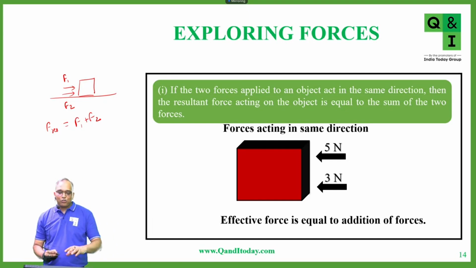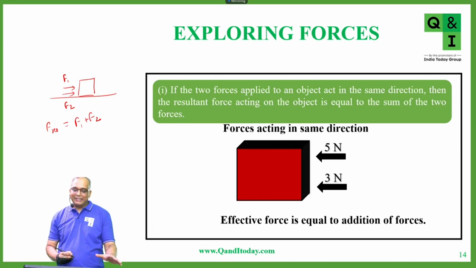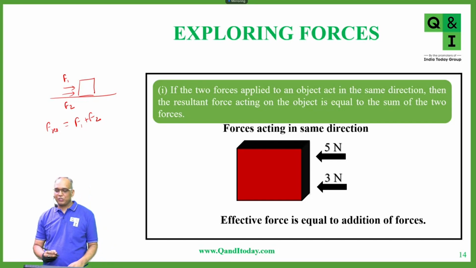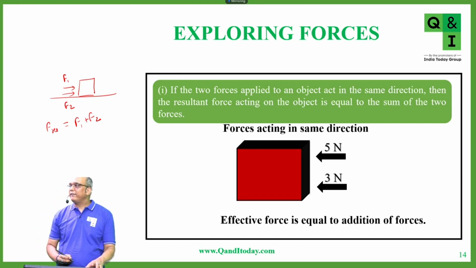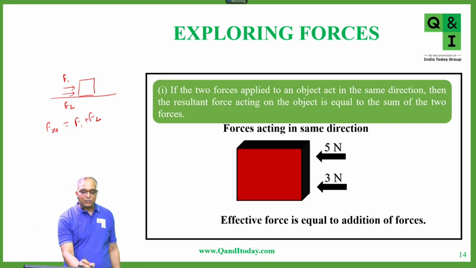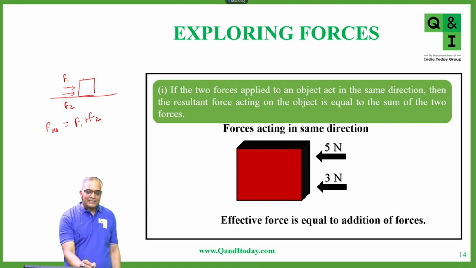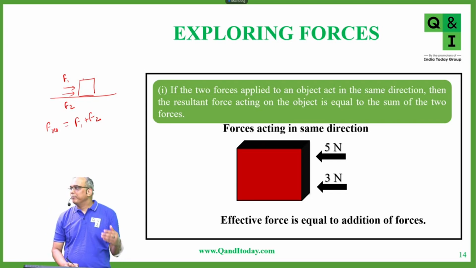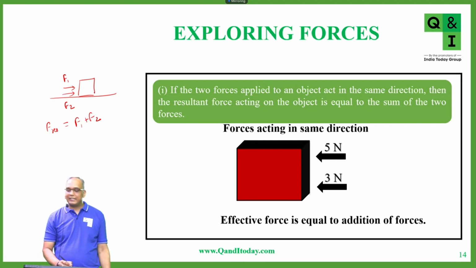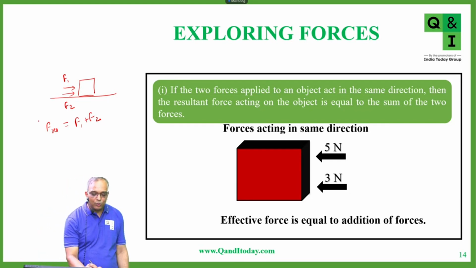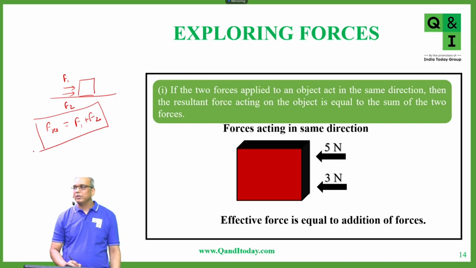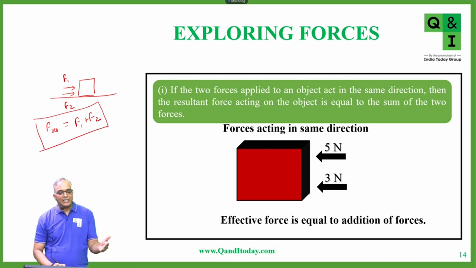Okay. So I'll again repeat this thing which I was doing. If there are two forces acting on this block, F1 and F2, both acting in the same direction, then the resultant of the forces acting here is F1 plus F2, because they are acting in the same direction, so we will add the two forces.